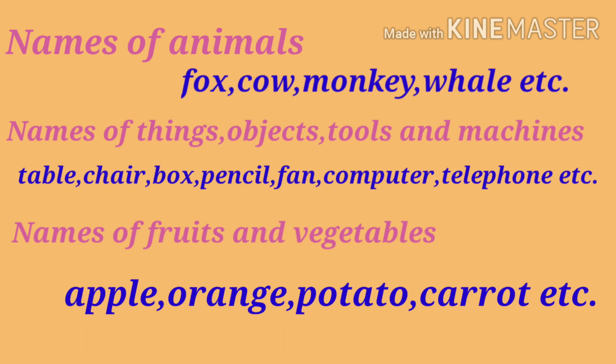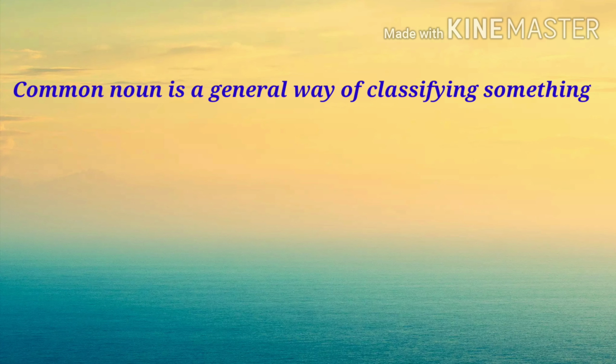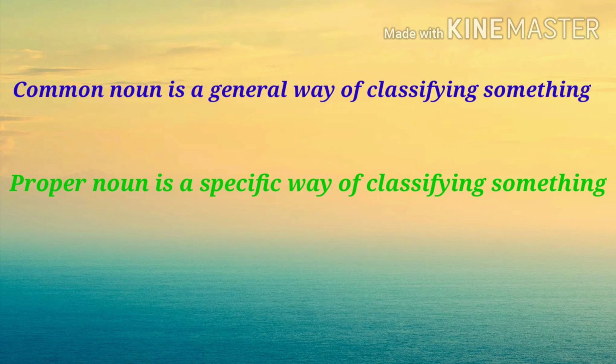Like if we talk about right now, where are you sitting? You are sitting in a room. There are so many things that you can name, like room, pen, pencil, table, chair, fan. All these are common nouns. Actually, we can differentiate between the common noun and the proper noun by saying that a common noun is a general way of classifying something, whereas a proper noun is a specific way of classifying something.